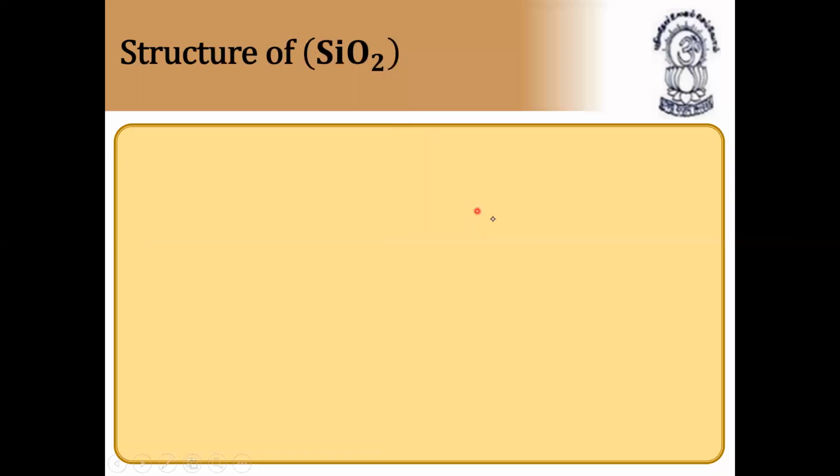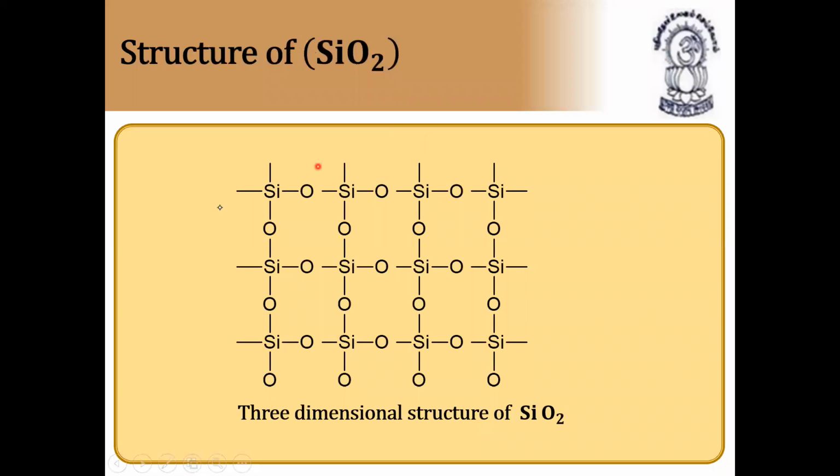We have the three-dimensional structure of silicon dioxide. You can see here the exact three-dimensional structure. It is very, very important. Each silicon is bonded to one oxygen atom, two, three, and four oxygen atoms. You can see 1, 2, 3, and 4 here. It is a continuous process, and each oxygen atom is bonded with two silicon atoms, the first silicon atom and the second silicon atom. The entire ring will be like this.